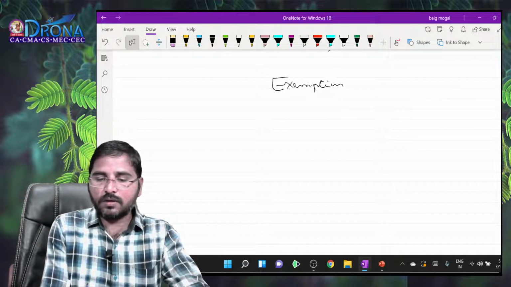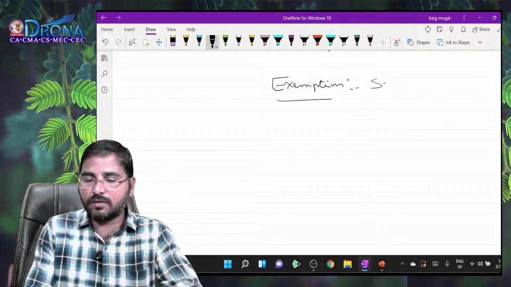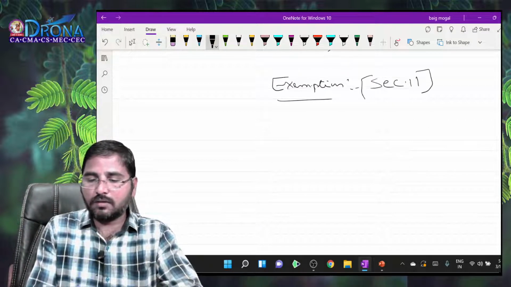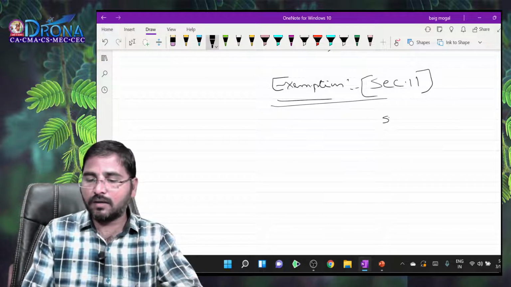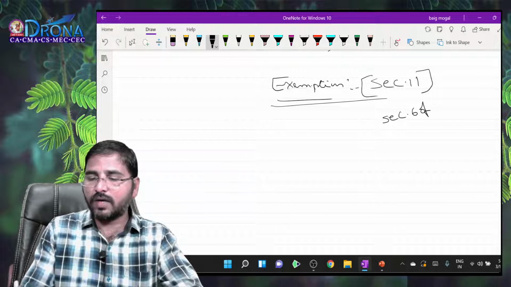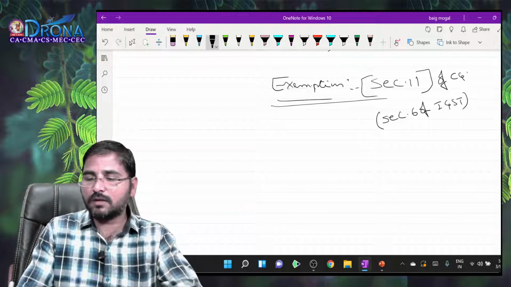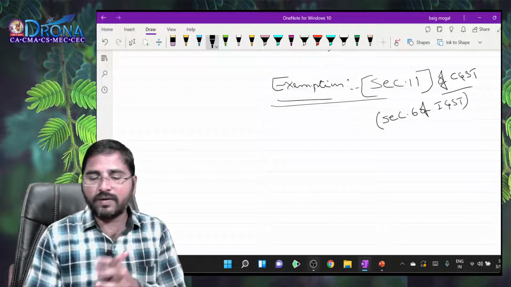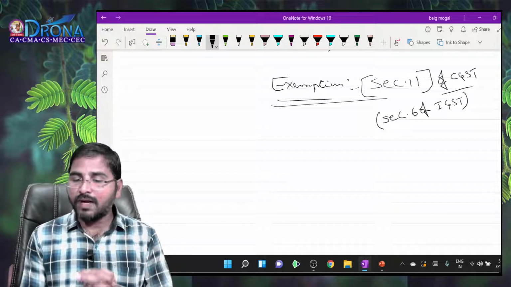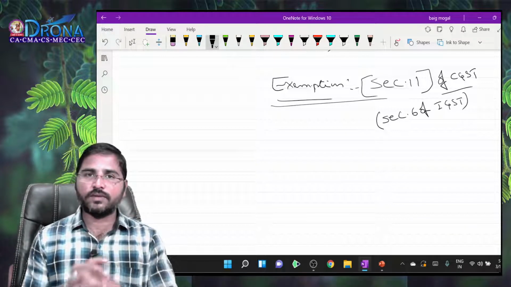In this session, I am going to explain the importance of the section 11 exemptions. Section 11 of the CGST Act and section 6 of the IGST Act. Both are same, right? Section 11 of the CGST Act and section 6 of the IGST Act. Exemption. What is the meaning of an exemption? Why does the government have to grant an exemption to the supply of a good or service?